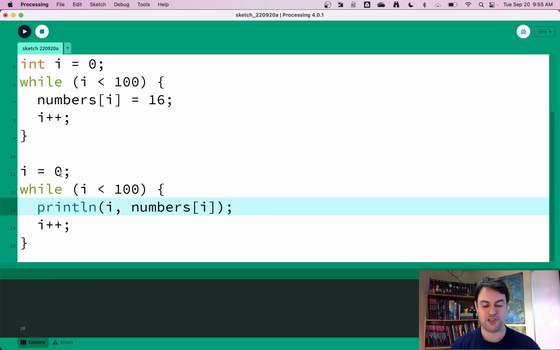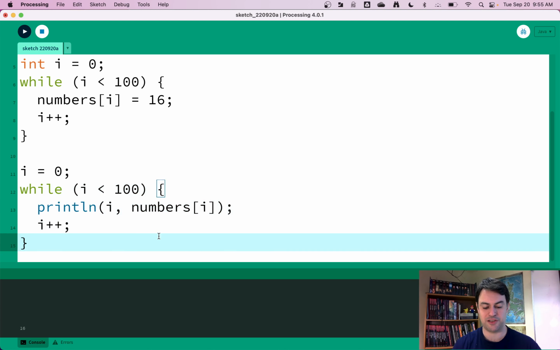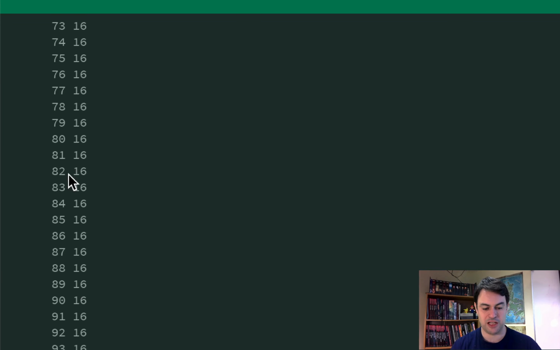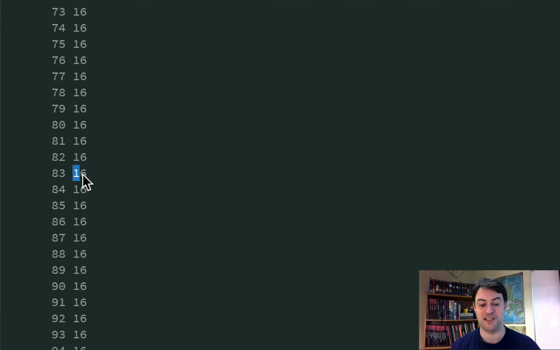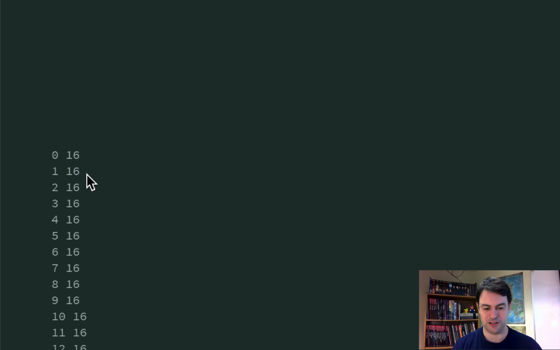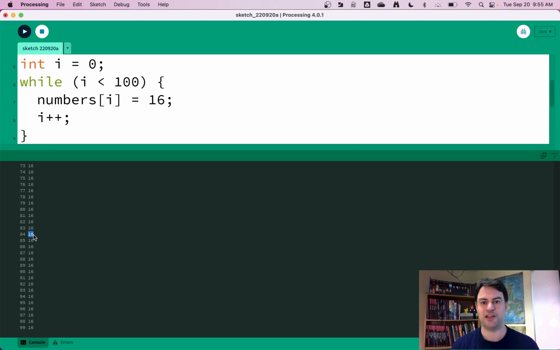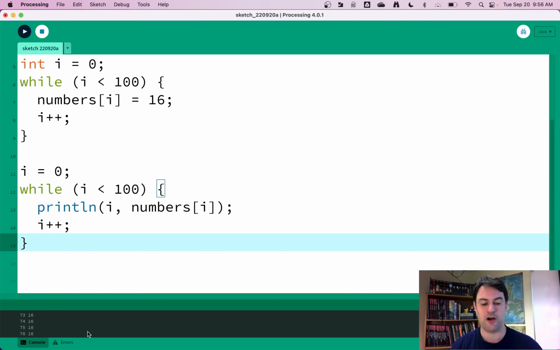It's the same basic structure, but now I'm printing out the values. And you can see, sure enough, on like page 83, the number 16 is stored, and page 84, number 16 is stored, and so on. It goes all the way back to the first page. So while loops are really designed to work with your arrays and automate boring tasks.